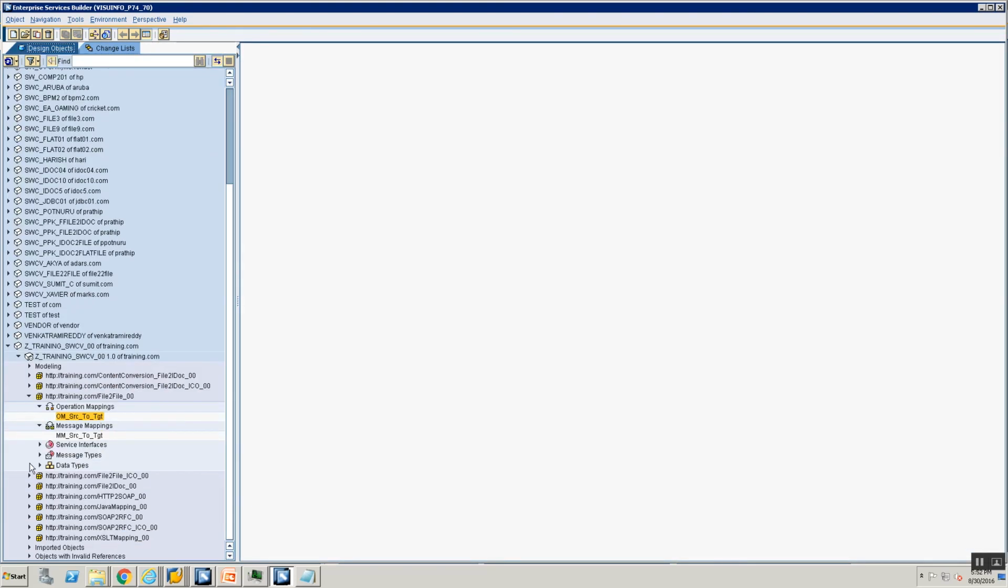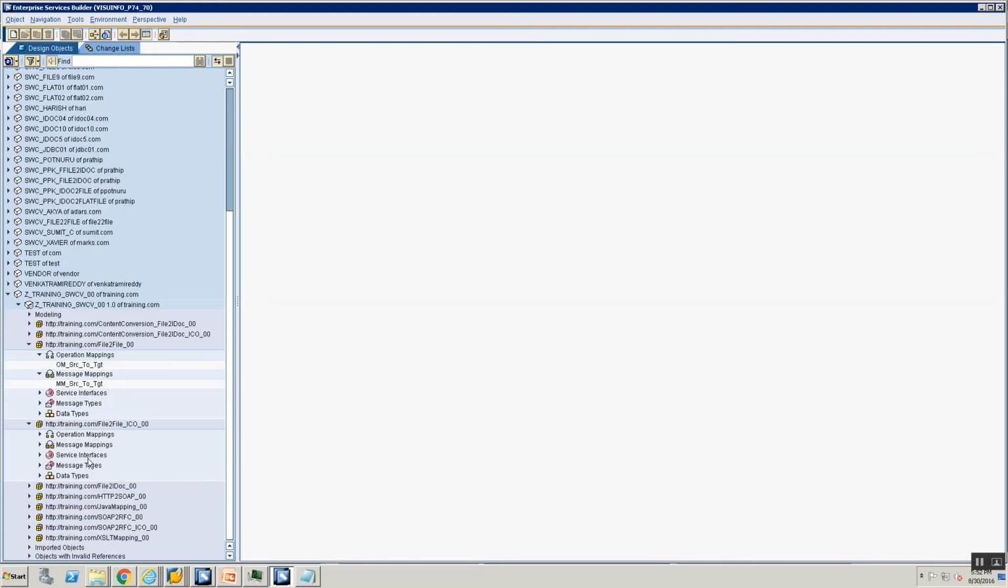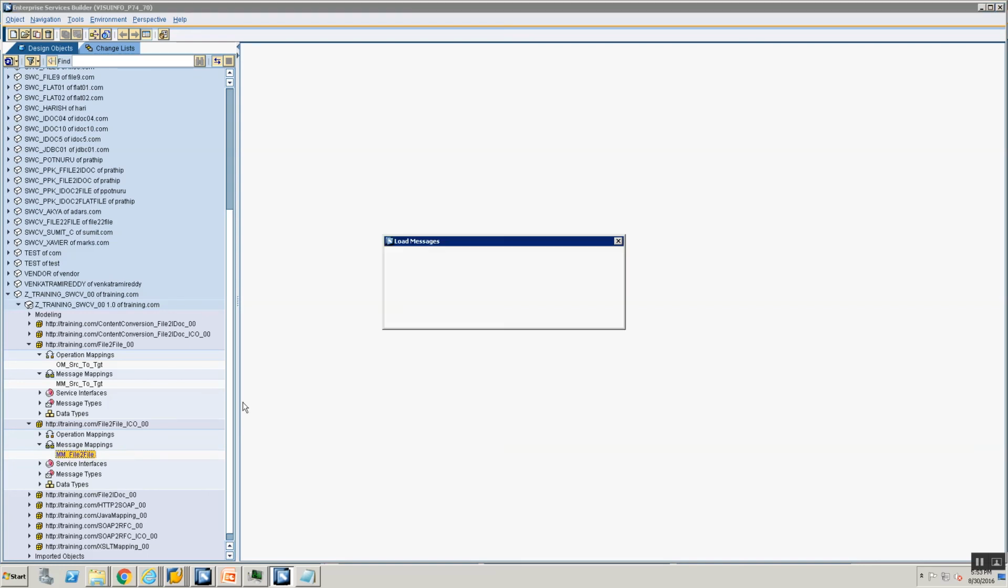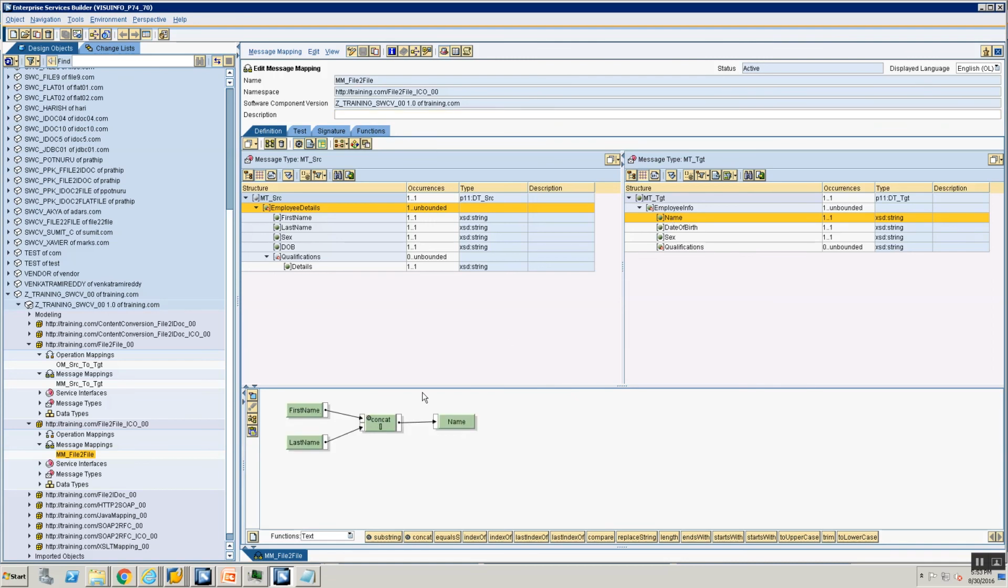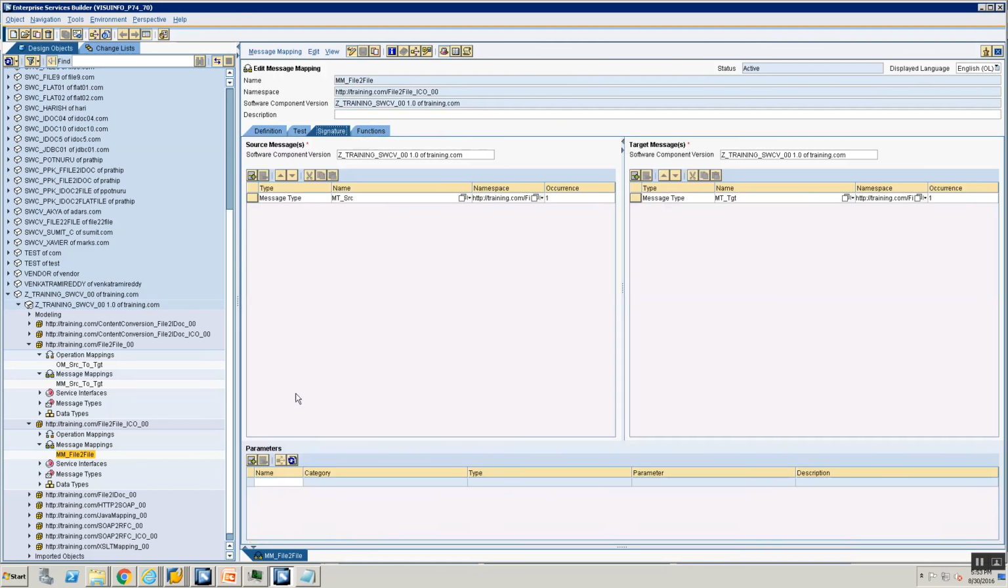Now let's look at file to file ICO00. How do we do parameterized mapping for integrated configurations? So let's go into the message mapping. I'm in file to file for integrated configuration. Again, I'm going to my concat function, I'm going to my signature functions. I'm going to call it concat delimiter, okay?